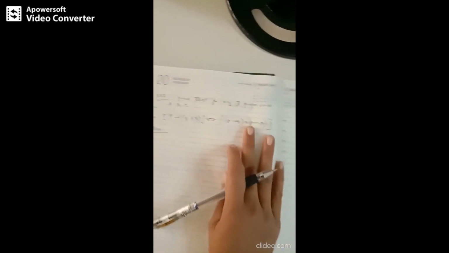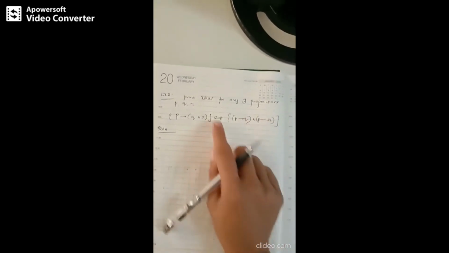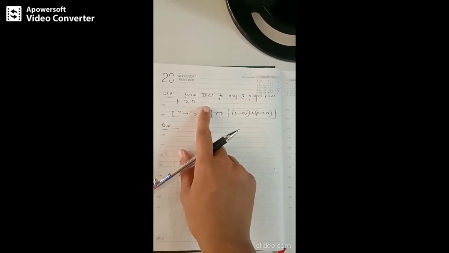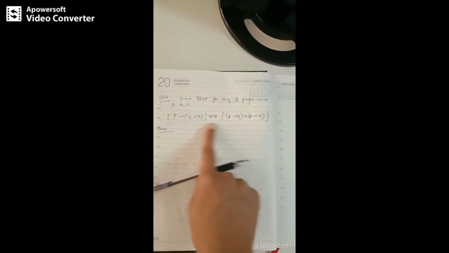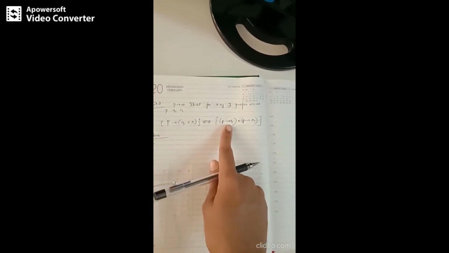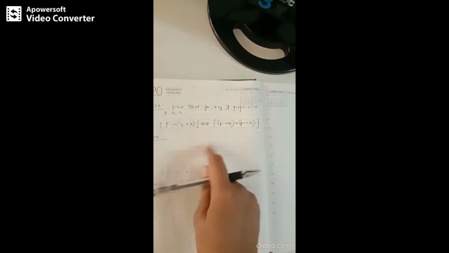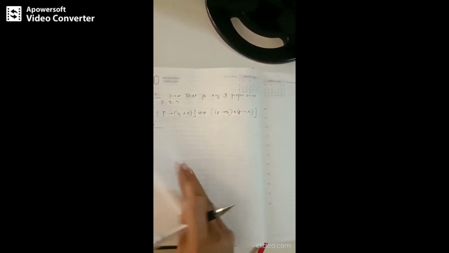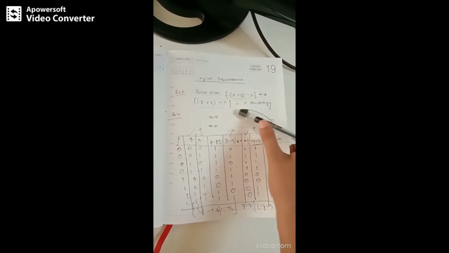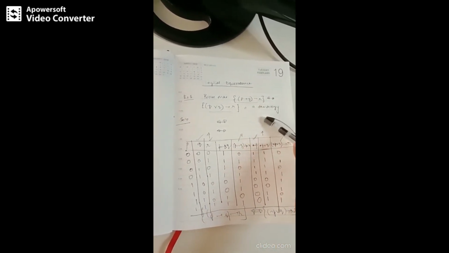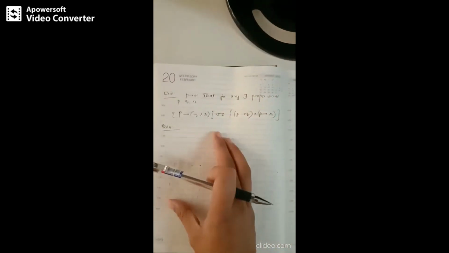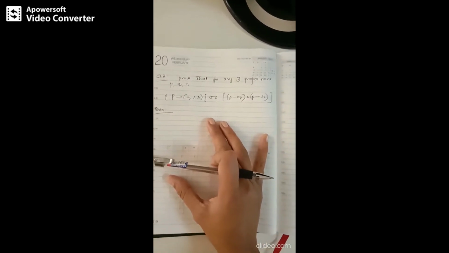So next we shall see the next problem. We are supposed to prove that for any three propositions P, Q, R, P implies Q and R is logically equivalent to P implies Q and P implies R. So this is somewhat similar to the previous problem. In the previous problem we had three propositions. We were supposed to prove that it is a tautology, which is equivalent to saying that both of them are logically equivalent. Here they are directly given. We need to prove that they are logically equivalent.